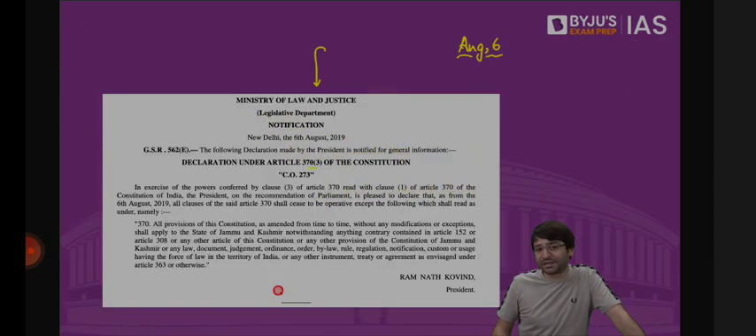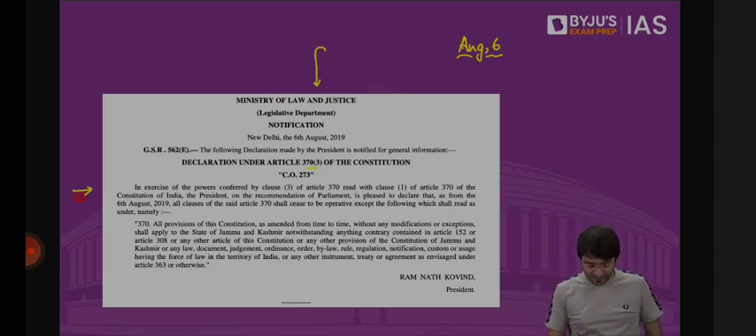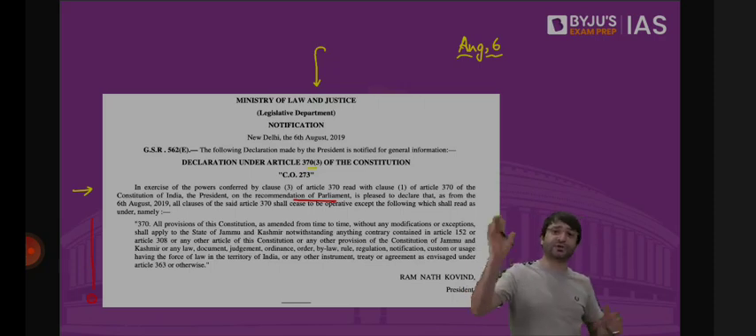But this presidential order says, in exercise of the powers conferred by Clause 3 of Article 370, President, on the recommendation of the Parliament, is pleased to declare that from August 6, all the clauses of Article 370 shall cease to be operative except the following. Now, Article 370, which had Clause 1, Clause 2, Clause 3, now will have only one clause. And what is that?